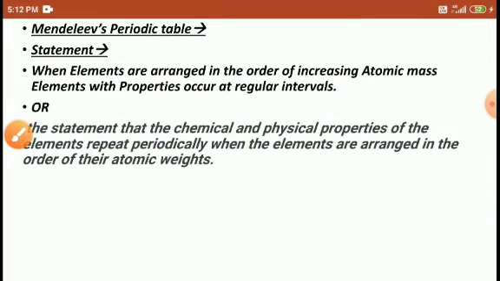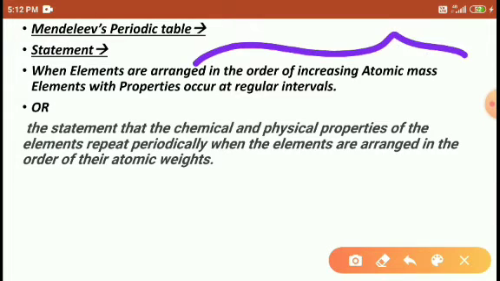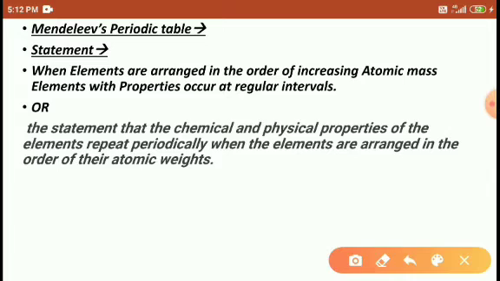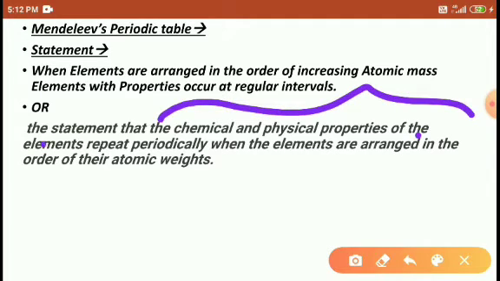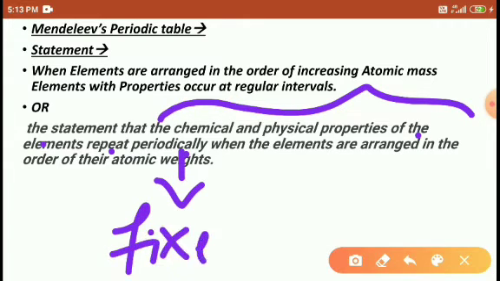It means that at every fixed interval the elements repeat their similar chemical properties when arranged on the basis of increasing atomic mass. Right, students? One more statement is that the chemical and physical properties of the elements repeat periodically, meaning with a fixed interval.